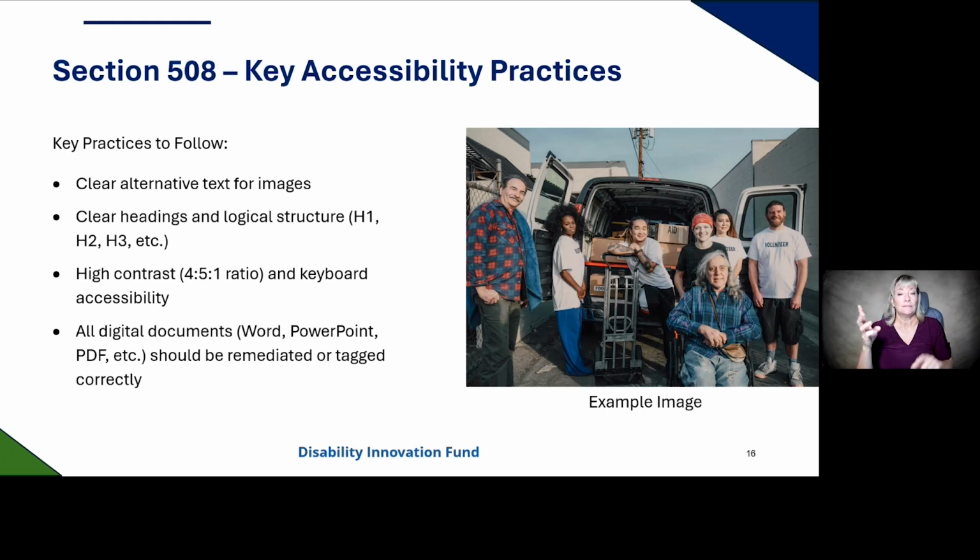Slide 16, Section 508, Key Accessibility Practices. First, clear alternative text for images. There are two types of images that could be on your website or digital documents: meaningful and non-meaningful images. Meaningful images are pertinent to the information being shared.